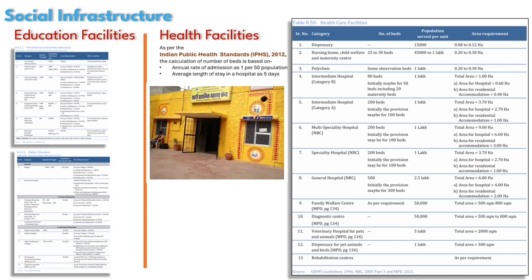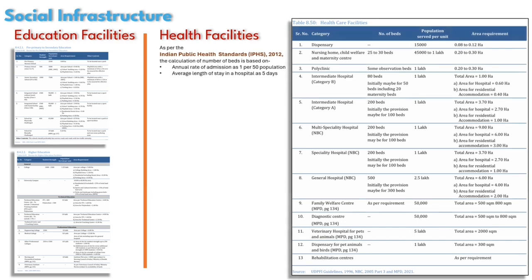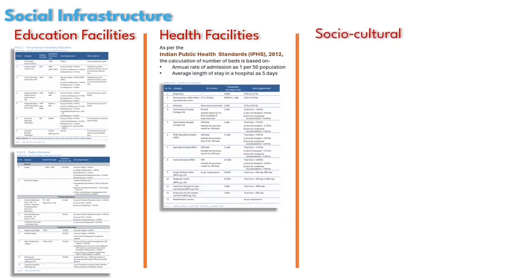So a dispensary is required for every 15,000 population size and a polyclinic is required for every 1 lakh population size. So these were some common facilities. Please read the table for more detail. Now we will see infrastructure related to socio-cultural.